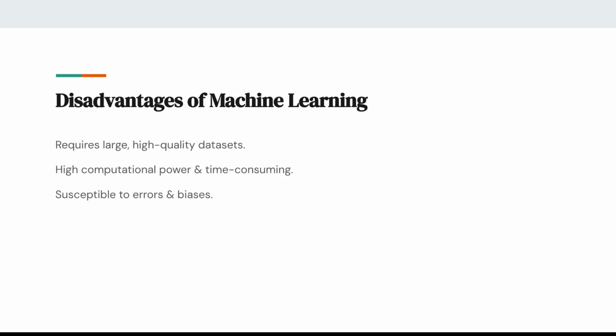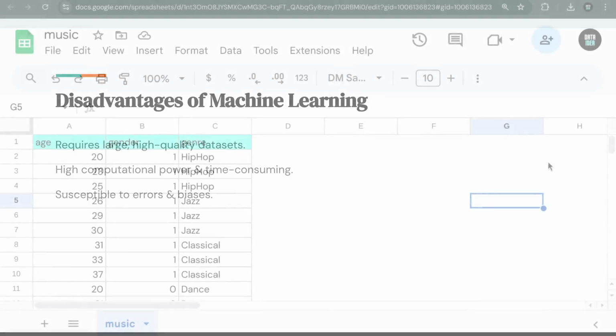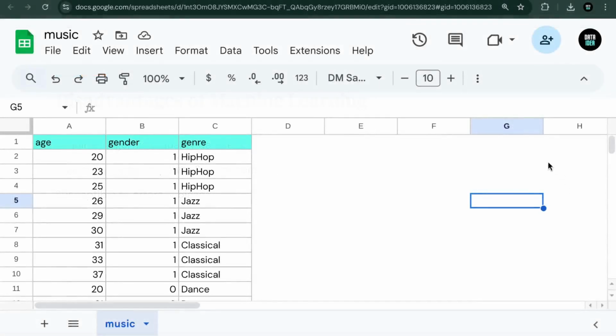In the next section, let's practice how to build a machine learning model. Alright, so we'll train a decision tree classifier on this dataset and see machine learning in action. We'll be using Python and scikit-learn to predict music preferences based on age and gender.